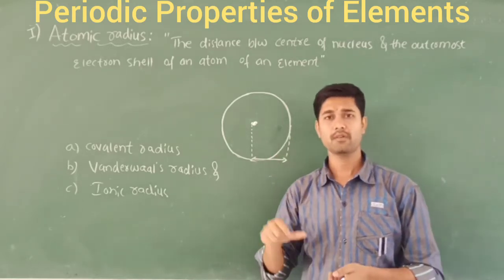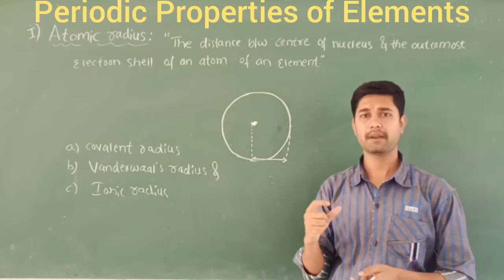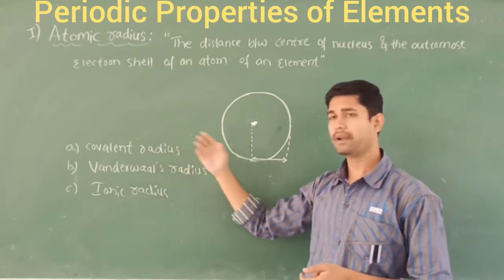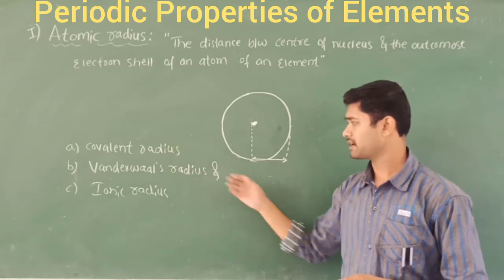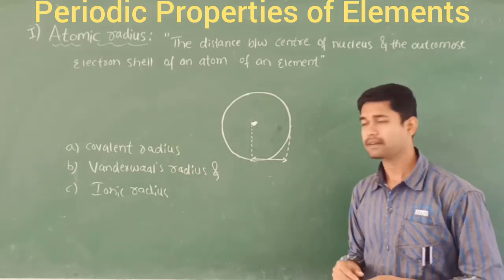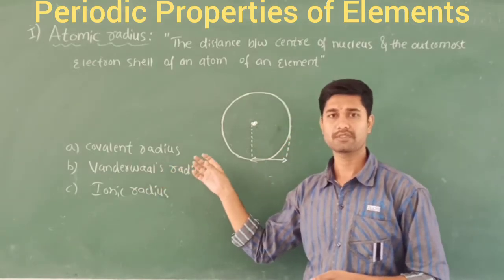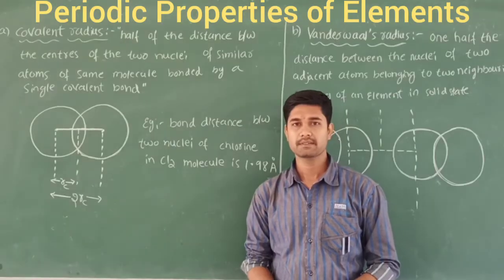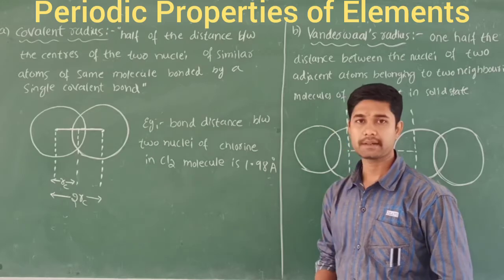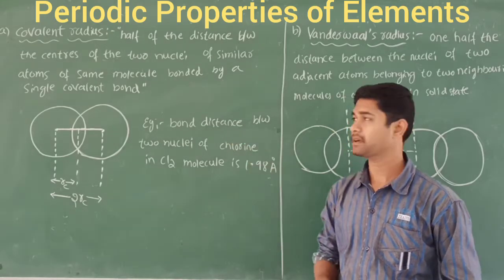Anyhow, we specify it by the following three parameters: covalent radius, van der Waals radius, and ionic radius. Let us discuss these three, then we move further. Let us discuss the first one, the covalent radius, which comes under atomic radius.